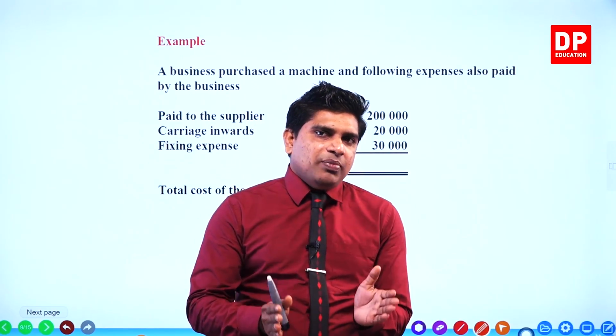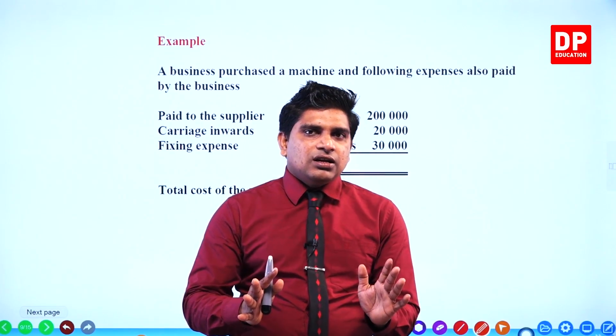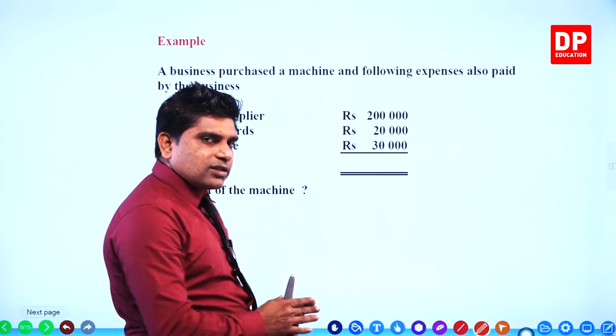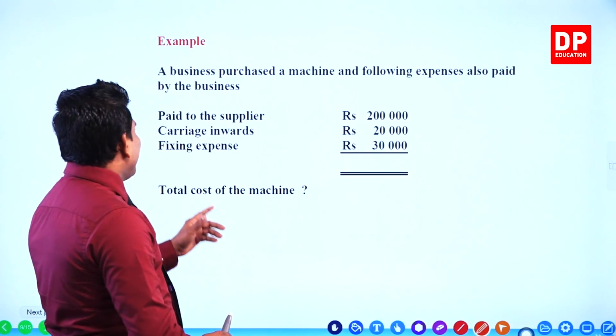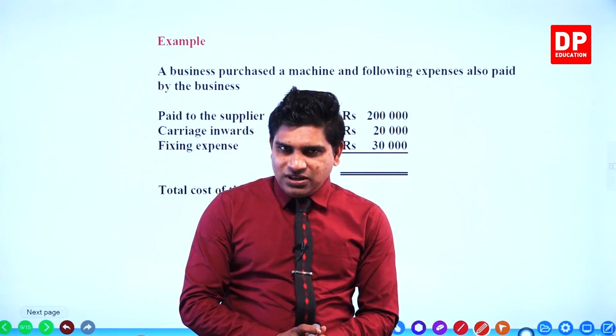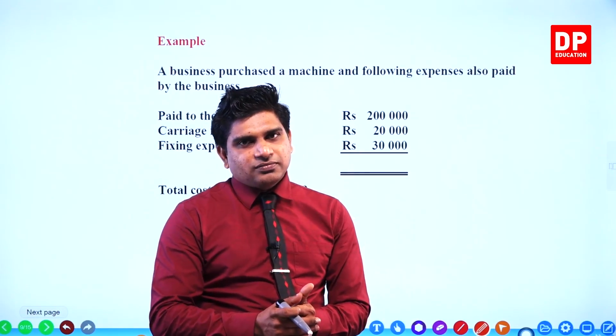It is the amount paid by the business to the supplier. But, actually it's not a problem, right? The thing is, carriage inwards expense is borne by the business for transport cost, 20,000.